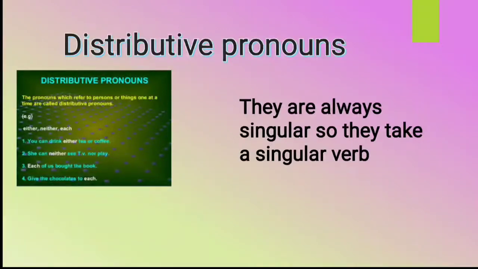Suppose: each of these children is a genius. We can appoint either of these candidates. Neither of your proposals has any merit in it. So what we have understood is that these distributive pronouns are always singular, and therefore we must take a singular verb with them. I hope you got it clear, students.